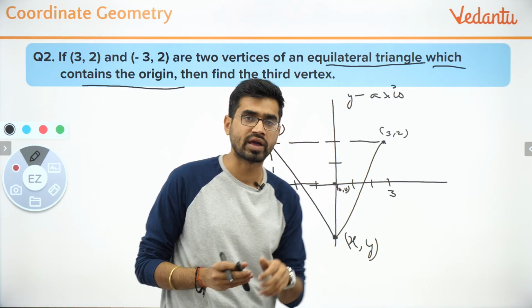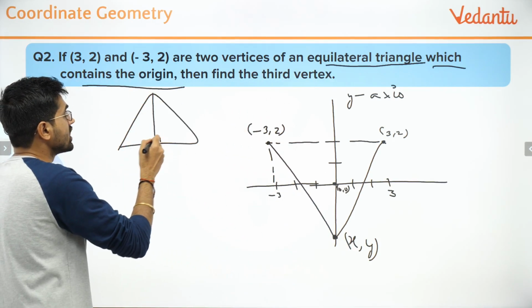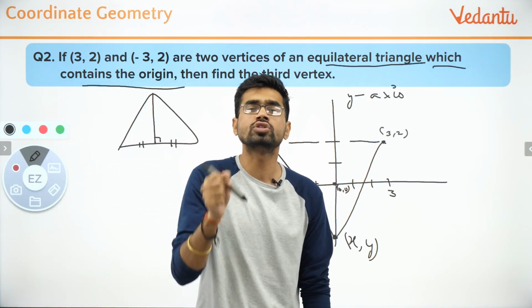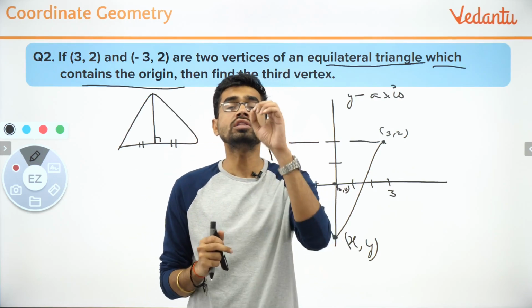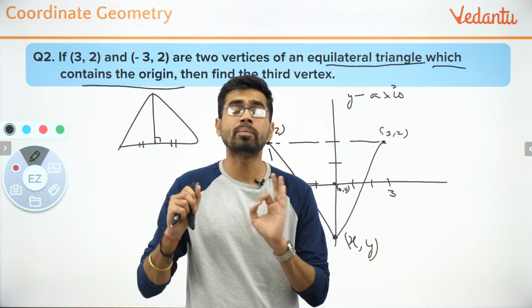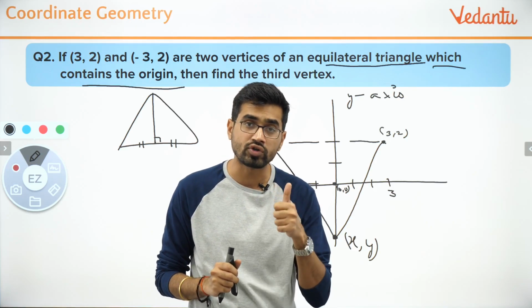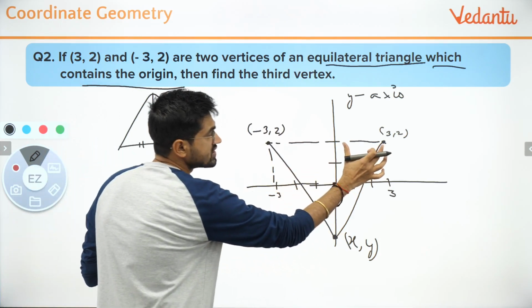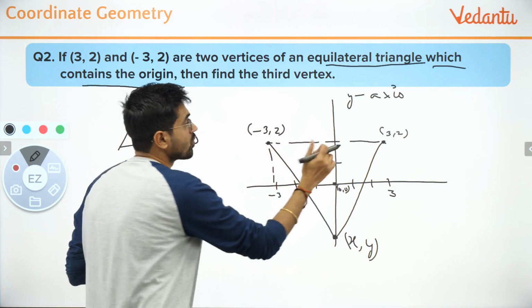The core reason behind it is the concept that in an equilateral triangle, the altitude is also the perpendicular bisector. It's also the median. Correct? In an equilateral triangle, all the altitudes are also the bisectors of the other side, so basically they are medians also. This is what you have to remember. Now if you are given that this is 3 units apart from this side, 3 units apart from this side, what should be the center point?